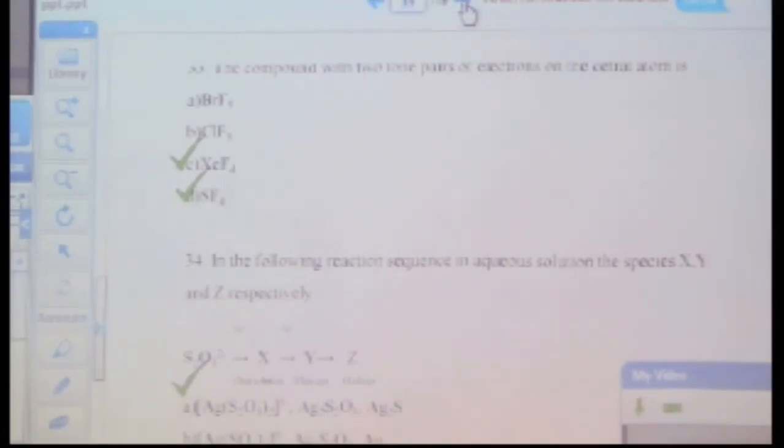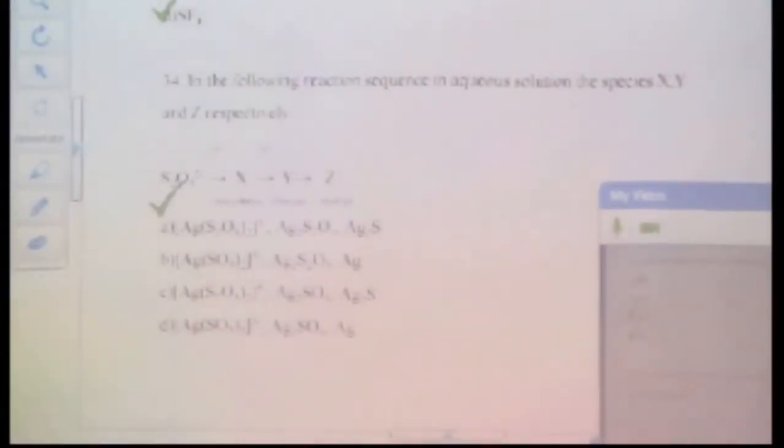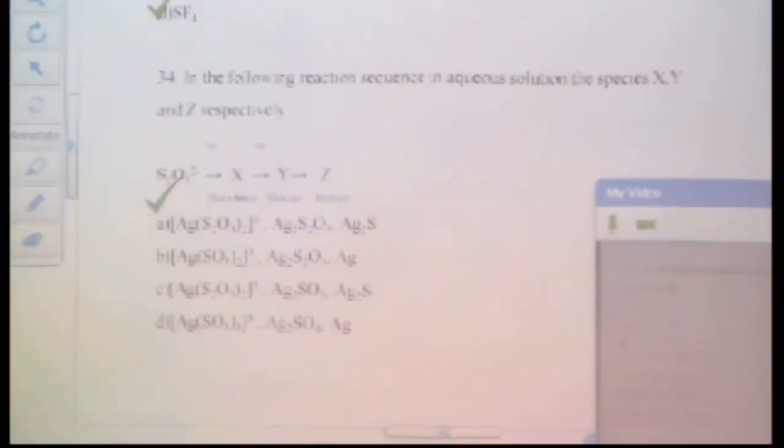In the following reaction sequence in aqueous solution, the species X, Y, Z respectively are? This is a reaction for the oxygen family. What is Ag2S2O3 called? What is the species S2O3 2 minus called? Thiosulfate. Thiosulfate means having the thio linkages, that means S-S bond, right? So depending on the kind of reaction condition you are given, you should know the kind of product that will be formed.